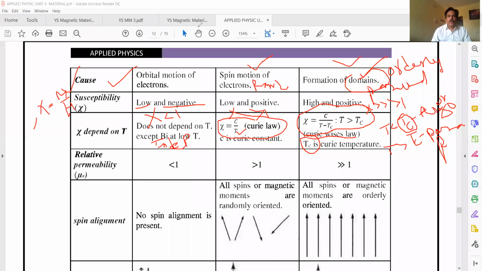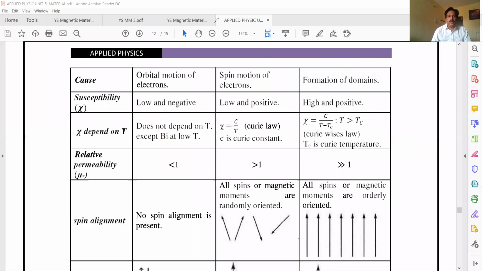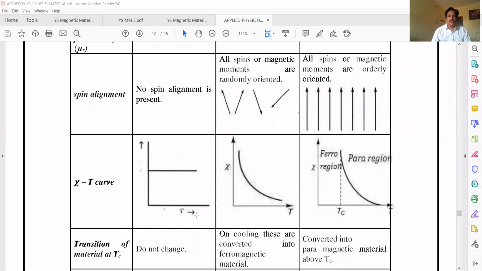The same I am showing here by a graph. You see the graph, chi versus T. For diamagnetic materials, with increase of temperature, what happens to the susceptibility? There is no change; it always remains constant. If you observe for paramagnetic materials, as temperature increases, what happens to susceptibility?